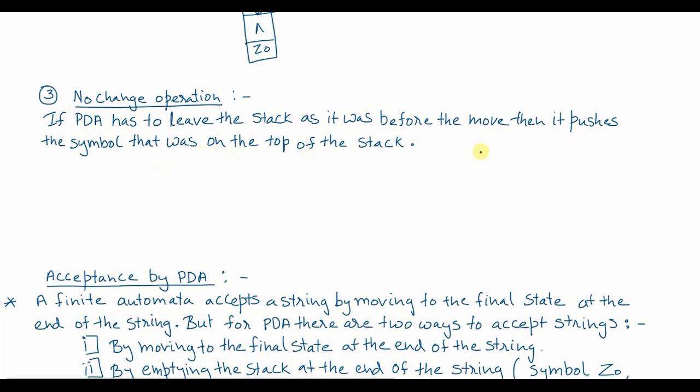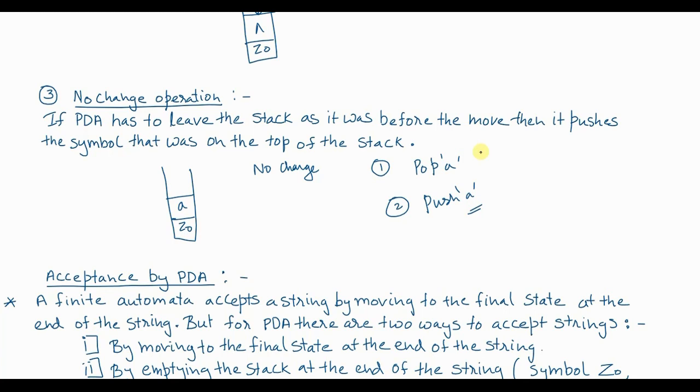Now a simple meaning of the no change operation is this. Suppose Z0 is the token and suppose A was on top of the stack. No change operation means two things will happen. One, you pop A out, and second, after popping A out, you push A back. So that's the meaning of the no change operation.